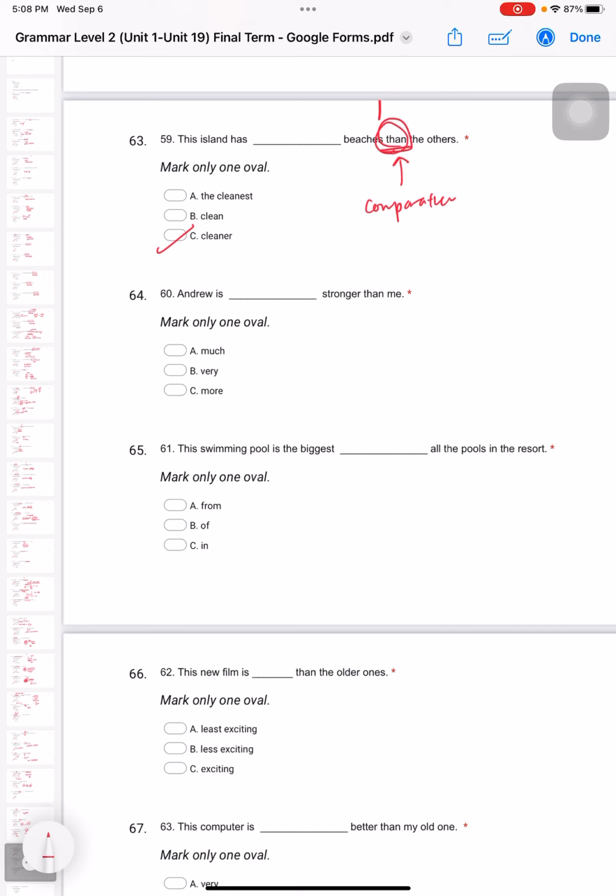Right, and the last one, 16. Andrew is stronger than me. So we're comparing two, this is comparative as well. 比较强, okay? So can we still use more, stronger? 不可以, because more, stronger means 比较强. So the only answer is A. Yeah. So that's all for